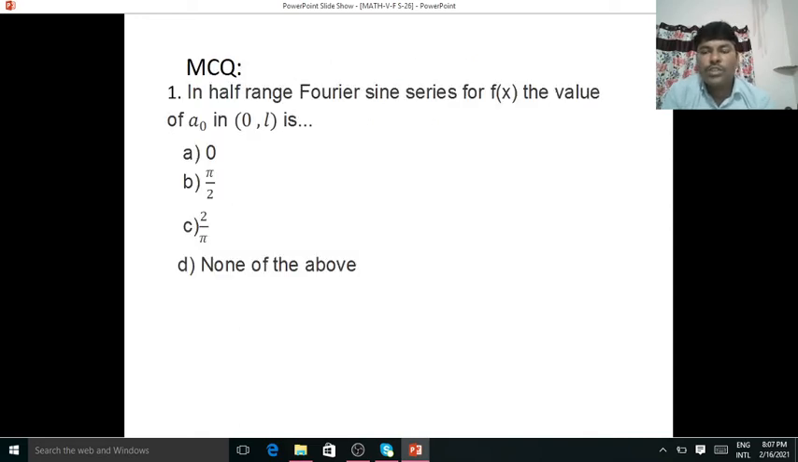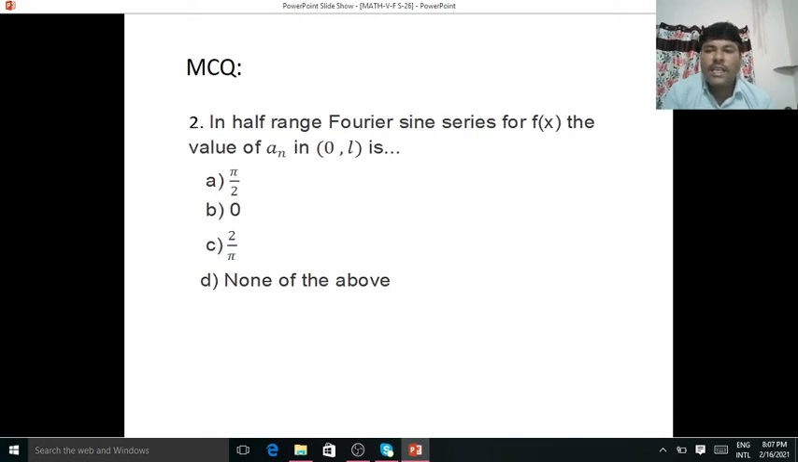Multiple choice questions. First one: in half range Fourier sine series for f of x, the value of a0 in 0 to L is 0. Answer is A. And the second question: in half range Fourier sine series for f of x, the value of an in 0 to L is, answer is B, 0.